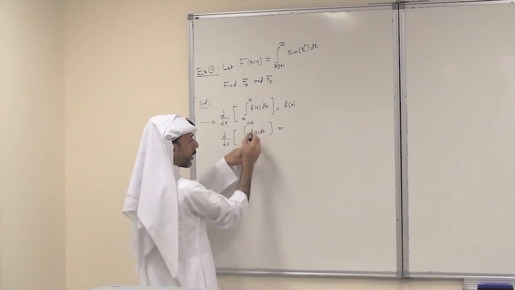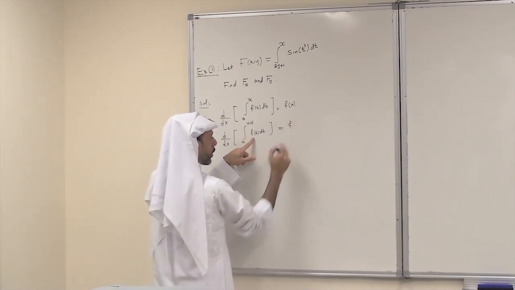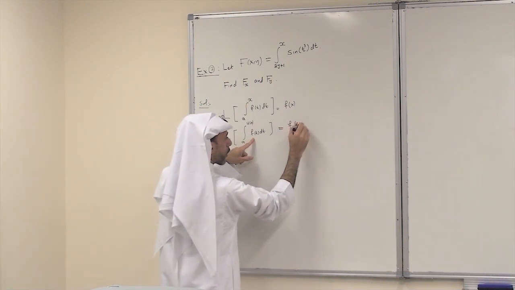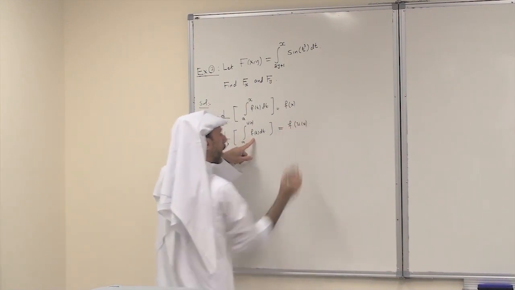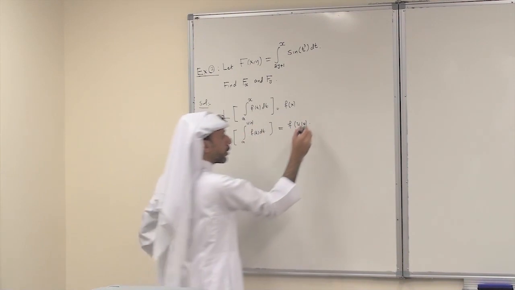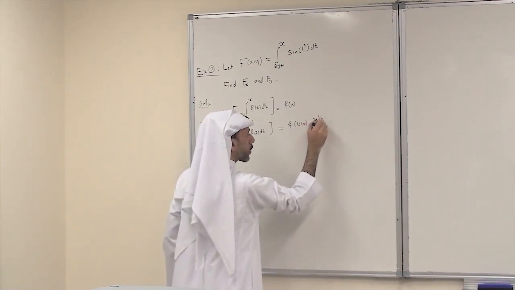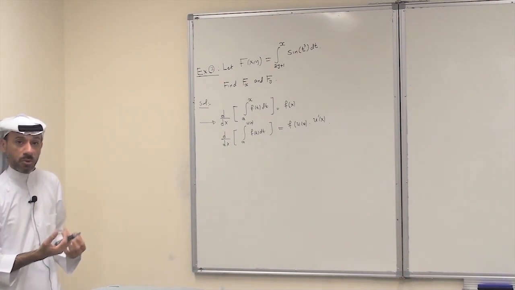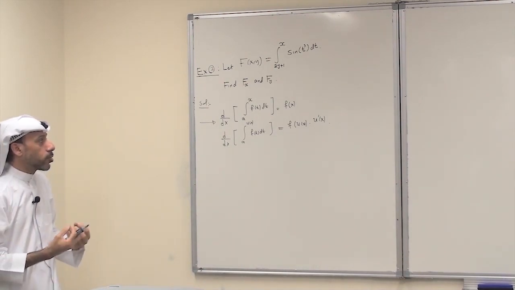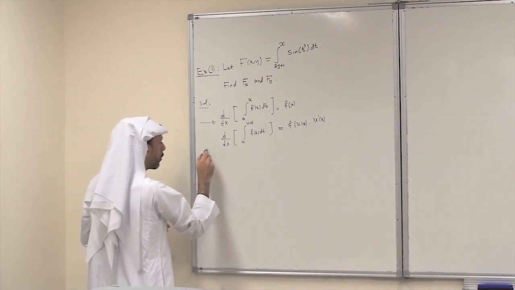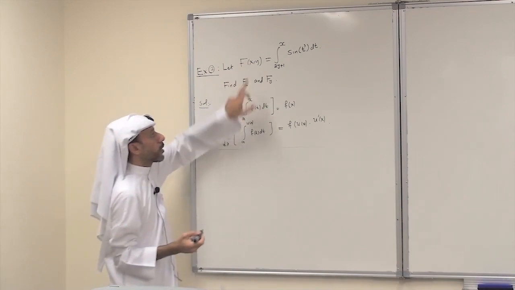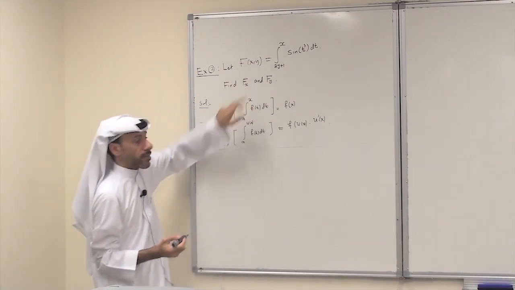It is again the integrand f of t evaluated at the upper limit u of x, times the derivative u prime of x. So these are the two rules from Math 102 related to the fundamental theorem of calculus. Now having this, we just go to our question here. So we have a function of two variables and we need to find f sub x.